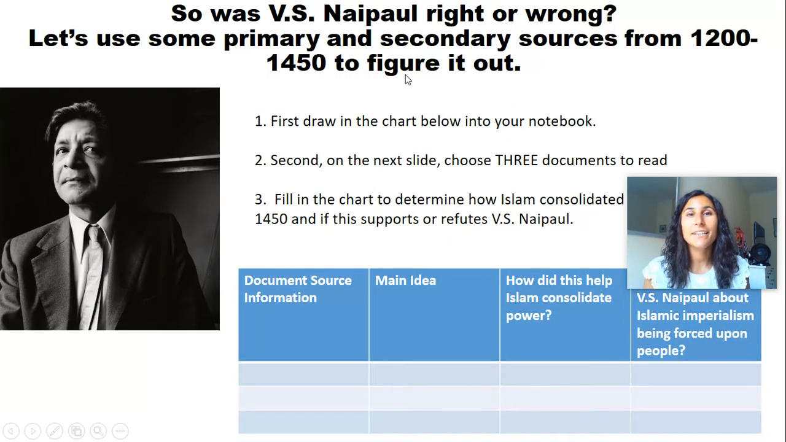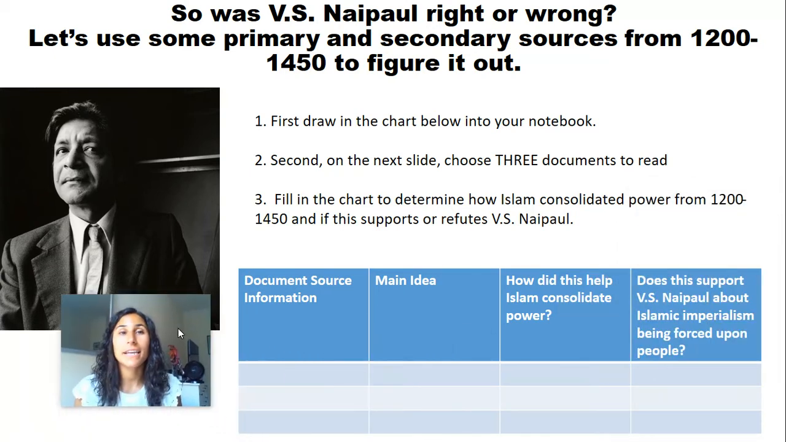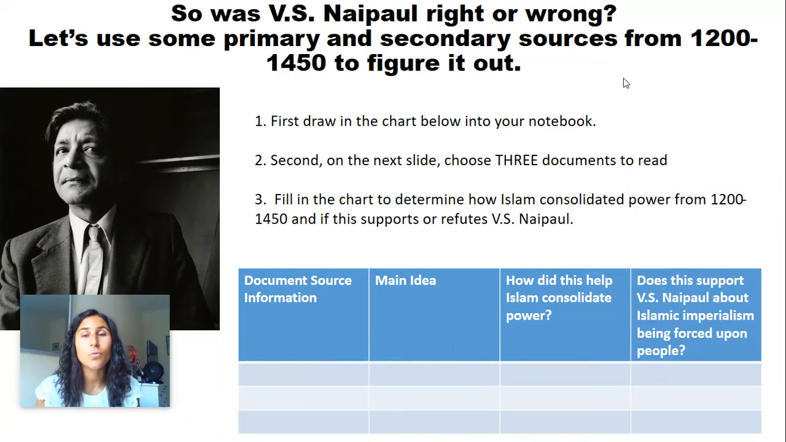All right, so now we're going to head into our document dive. We're going to be looking at different documents, both primary and secondary sources, in order to determine to what extent V.S. Naipaul's critique of Islam is correct, and how did Islam spread from 1200 to 1450.